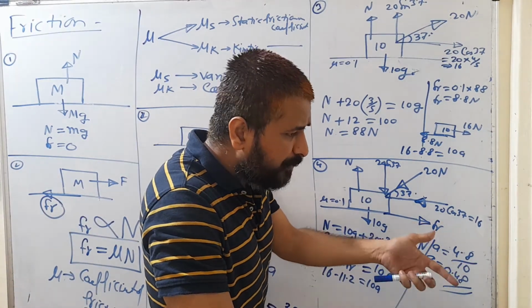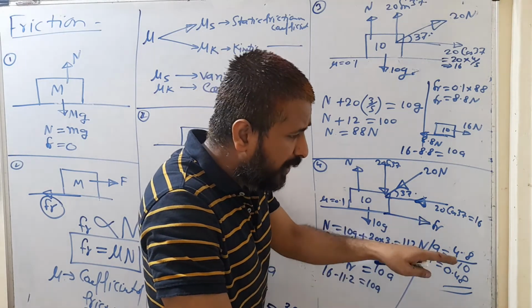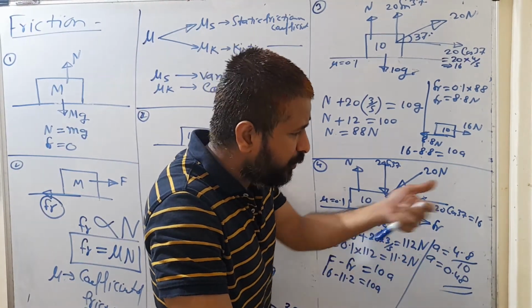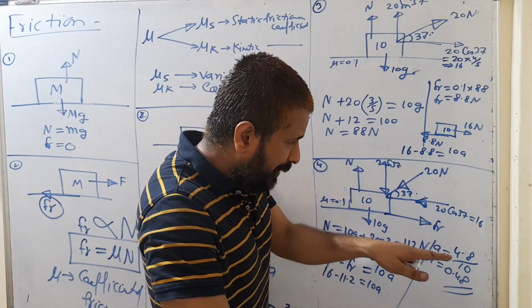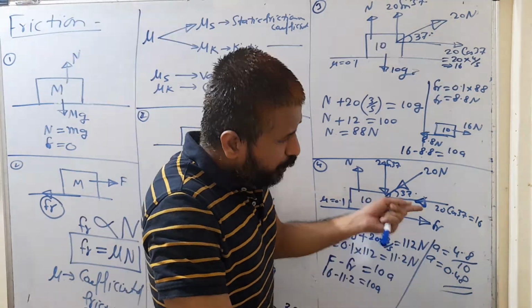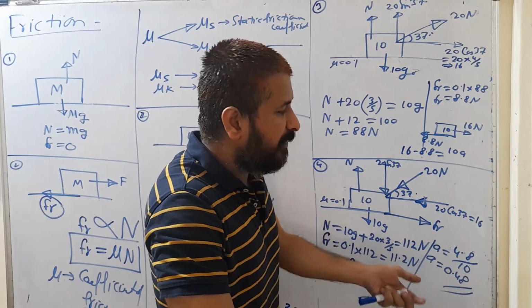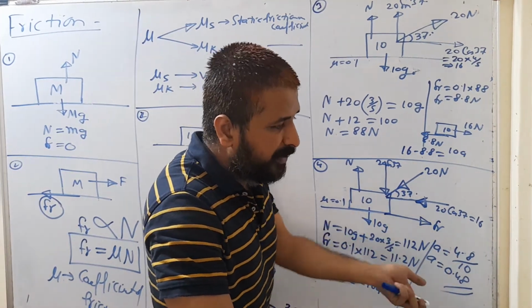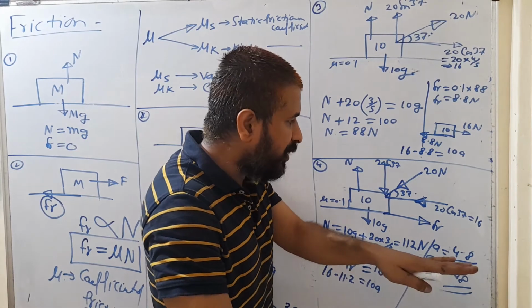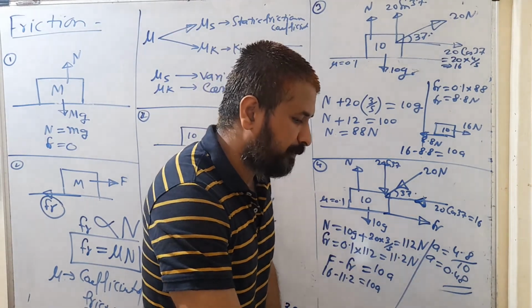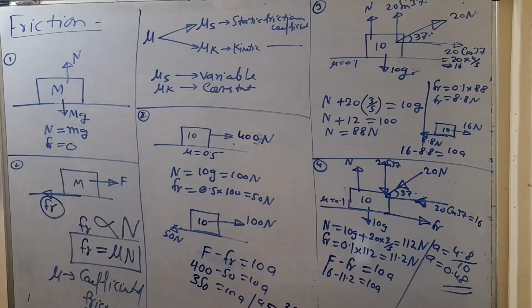But mu n, that value you can calculate. But that frictional force is not required, only because we are not applying any external force on that block so that it can move. So if the block has no tendency to move, you can calculate the frictional force by applying the formula mu n, but that will not be developed. It will become 0. Mu s will become 0 if a block is stationary and no external force is applied on that block. Clear?